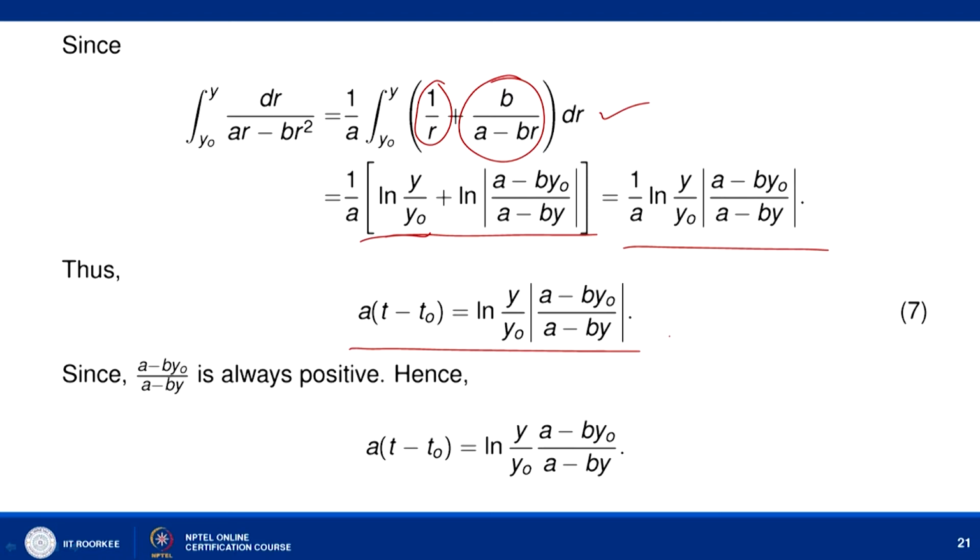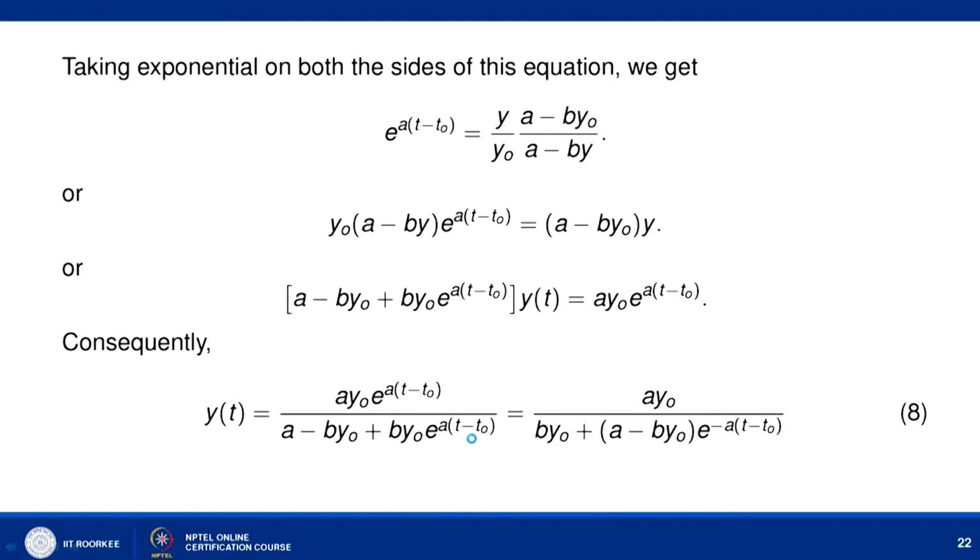You can easily verify that the term available here remains positive. So, using this we can write this as a of t minus t naught equal to ln y upon y naught times a minus b y naught divided by a minus b y, and with this we can simplify this expression in terms of y here, and we can simplify further by taking the antilog here.